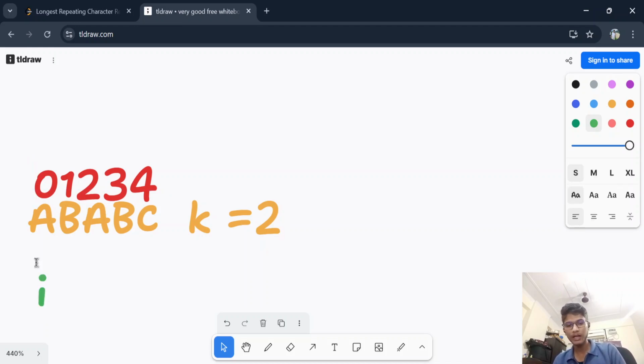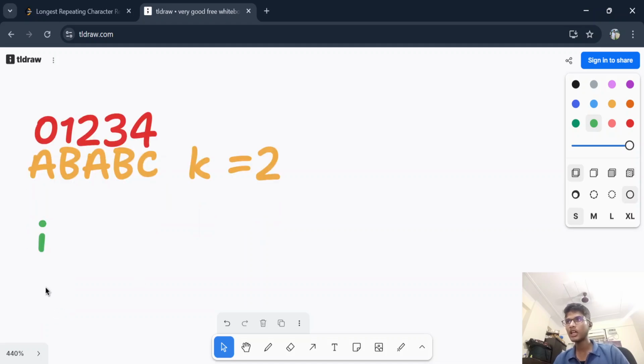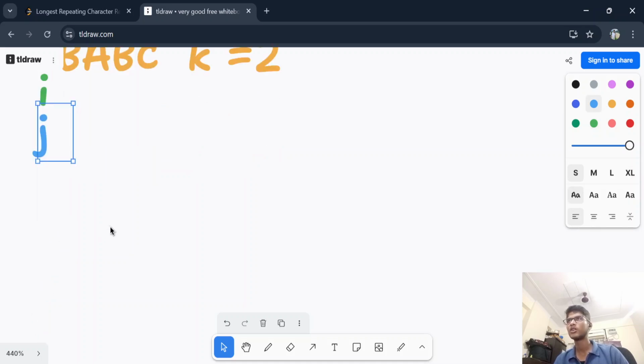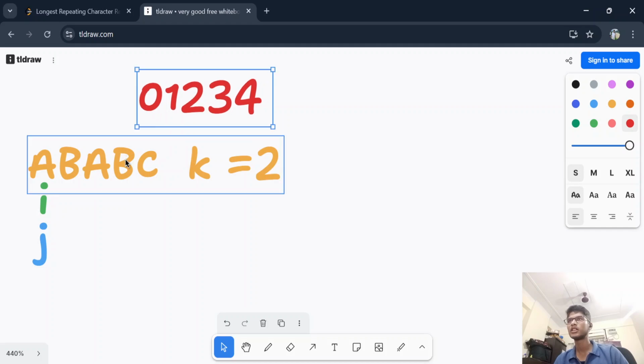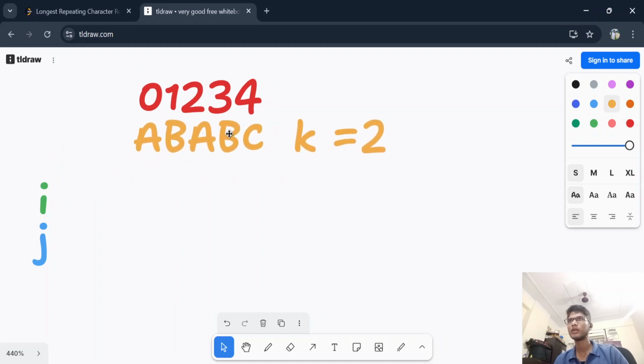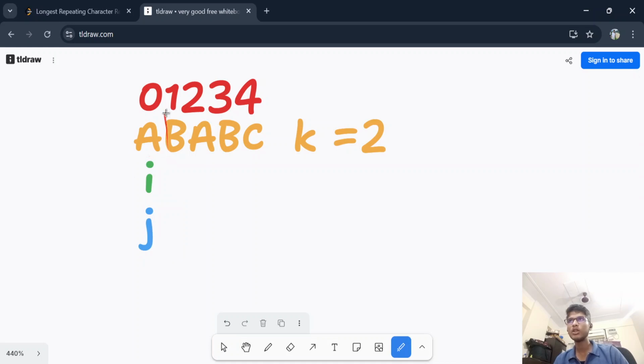So I will move my I pointer, make my I pointer here, and I'll make my J pointer here, which I'll take in blue color. Okay. So I here and J again here. And see, we take this in center because I and J are initially here, and my window is this. Window is this. Only this A.